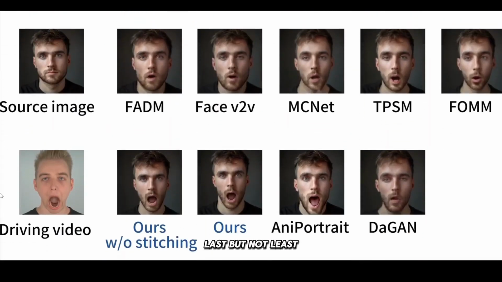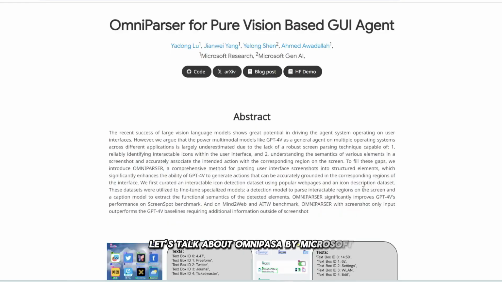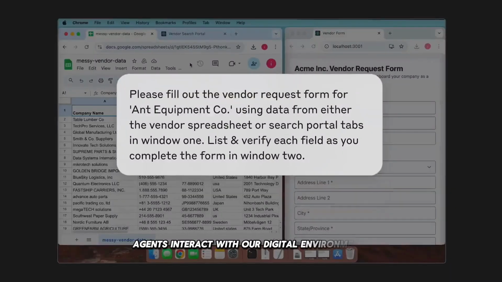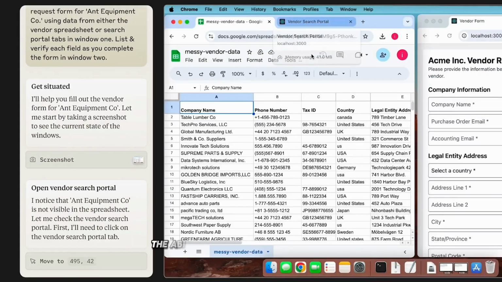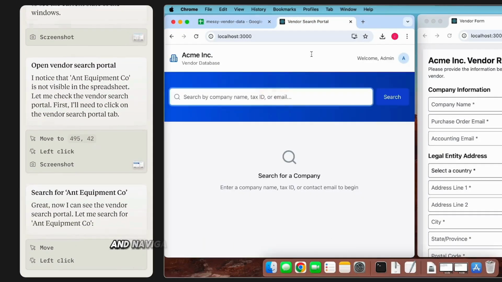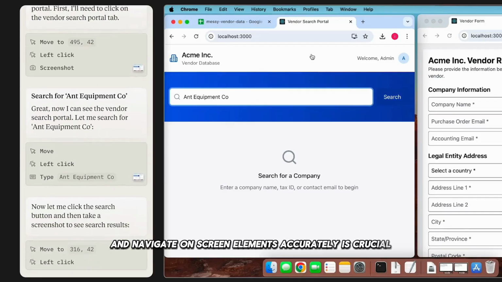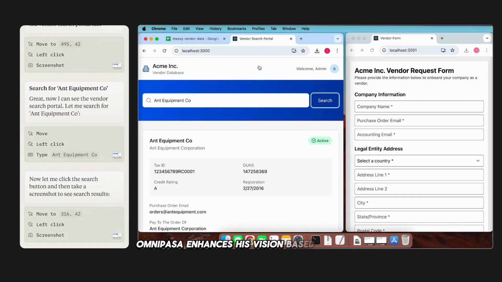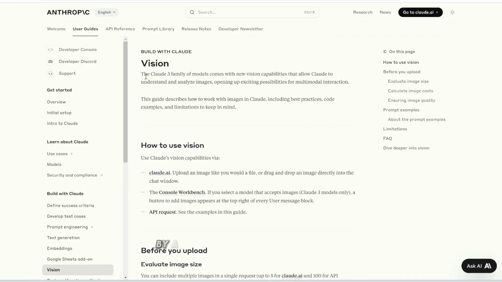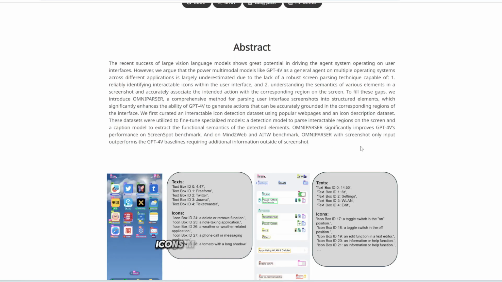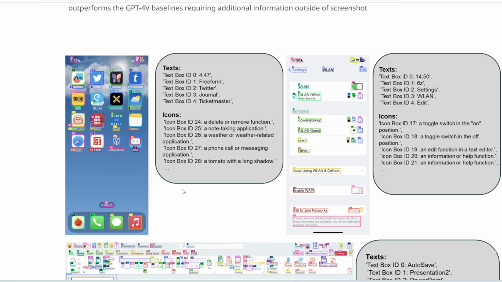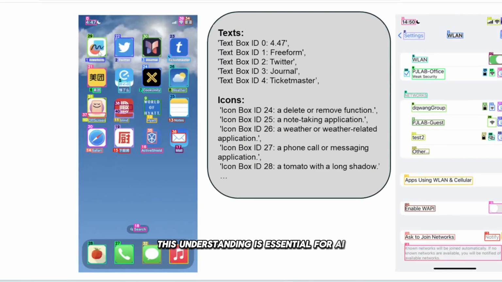Last but not least, let's talk about OmniParser by Microsoft, a tool that's set to revolutionize how AI agents interact with our digital environments. As AI becomes more integrated into our daily workflows, the ability for AI agents to understand and navigate on-screen elements accurately is crucial. OmniParser enhances vision-based AI models like GPT for Vision by accurately identifying interactive elements on your screen, such as buttons, icons, menus, and other UI components. This understanding is essential for AI agents to perform tasks autonomously and efficiently.